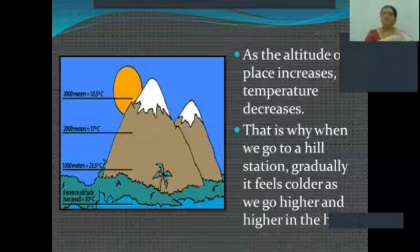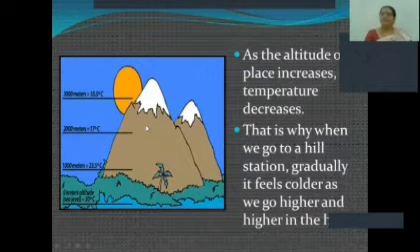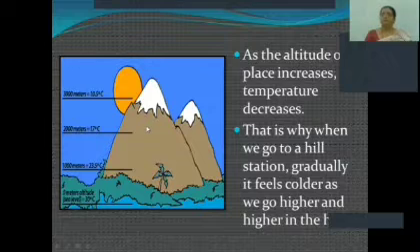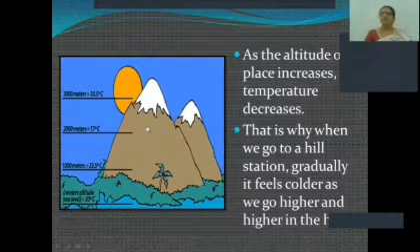Thus, even if two places are on the same latitude, the temperature may vary because of difference in altitude. As you can see on the screen, children, as we go higher and higher, the temperature decreases. For example, in the Shivalik Hills of Uttarakhand, Mussoorie, its altitude is 2003 meters above sea level, significantly colder than Dehradun, and Dehradun's altitude is 640 meters above sea level. Thus, altitude of a place has a marked effect on its climate.